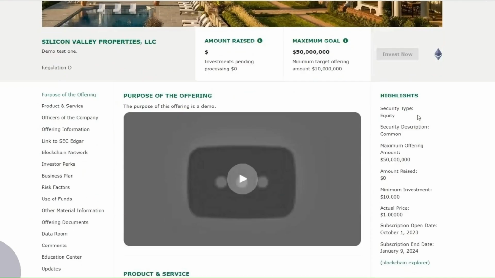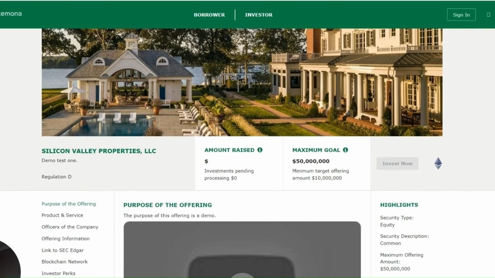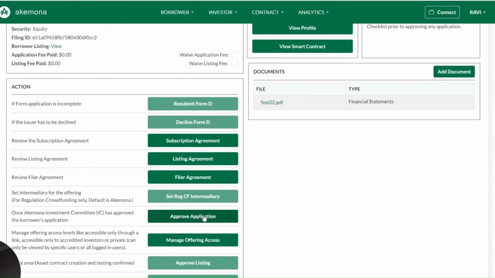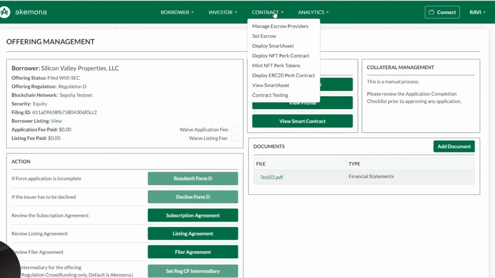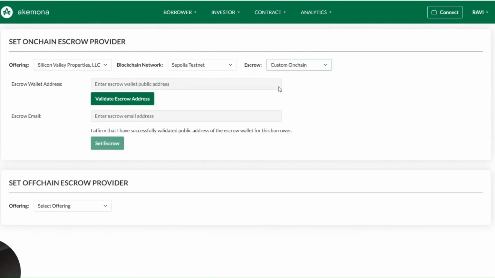After due diligence and required approvals, the lead manager or an administrator will approve the offering. Let's check the offering. We have already approved it in advance to save time. The next step is to create an on-chain escrow account. In this case, here is Silicon Valley Properties. We have already created an escrow account or wallet on the blockchain. This is an on-chain escrow.